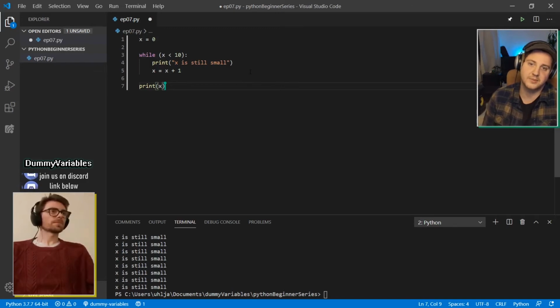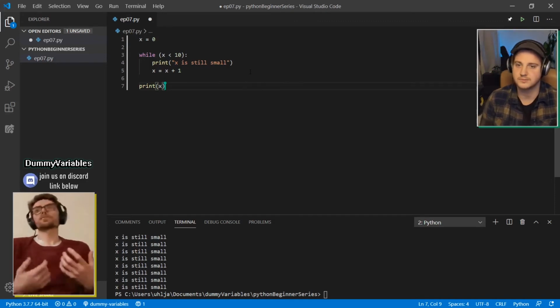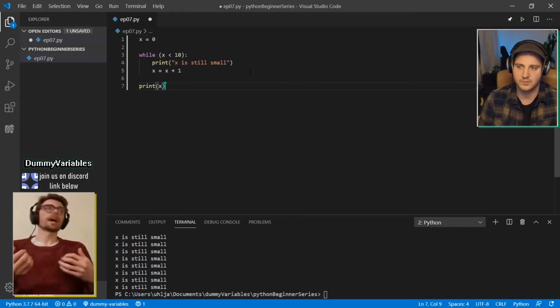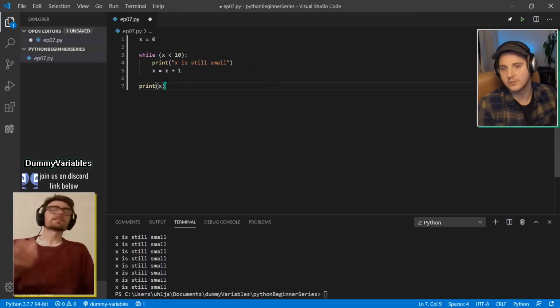So one last time 1 will be added to it, and it will stop at 10. Exactly. One way of thinking about it is that it'll be the first value that turned out to be false, which is exactly when it's 10.